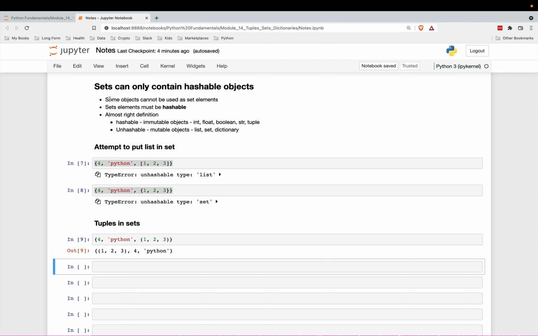All right, so that's the big point. Not every object in all of Python can be part of a set. It must be hashable, which basically means it must be immutable.